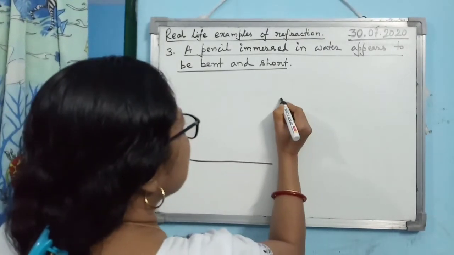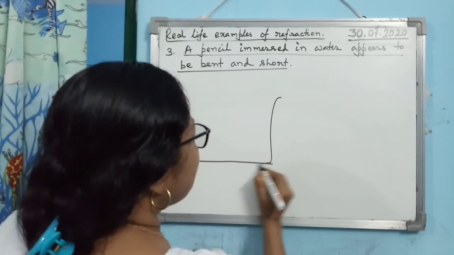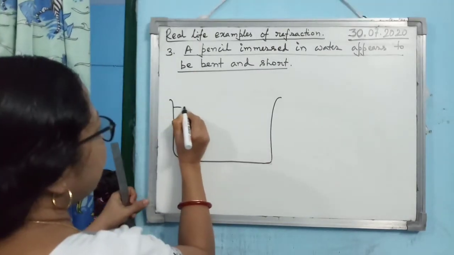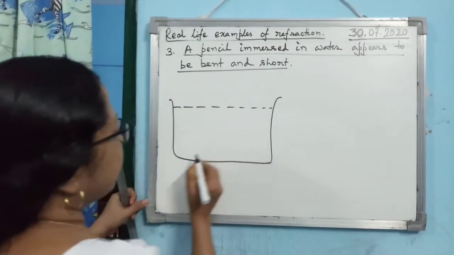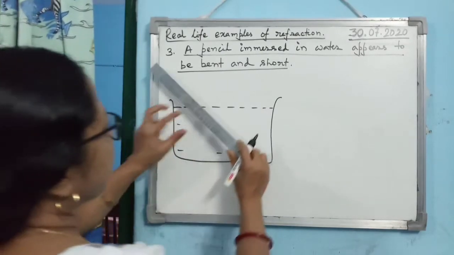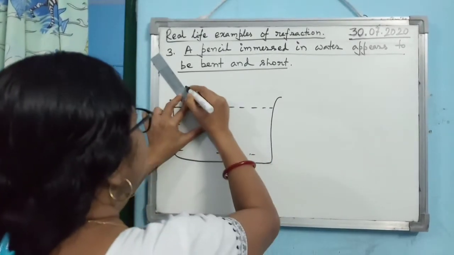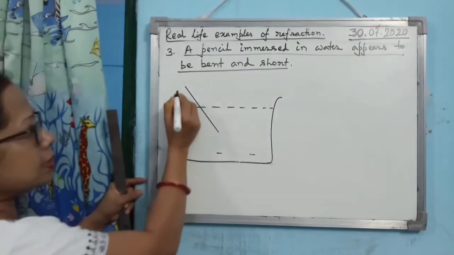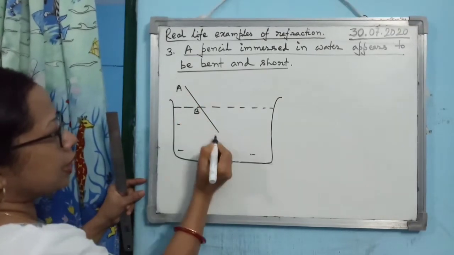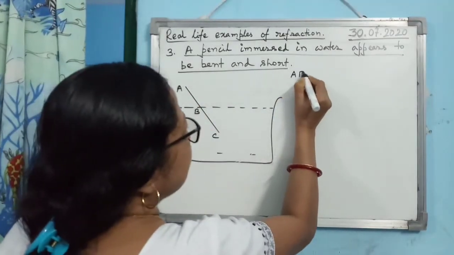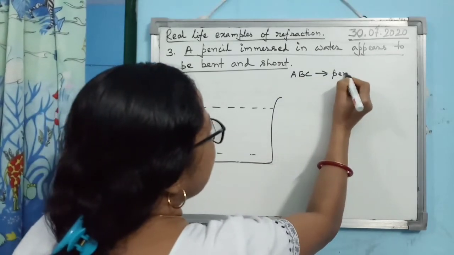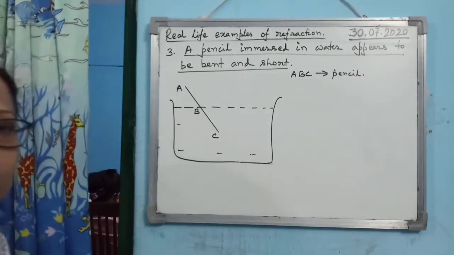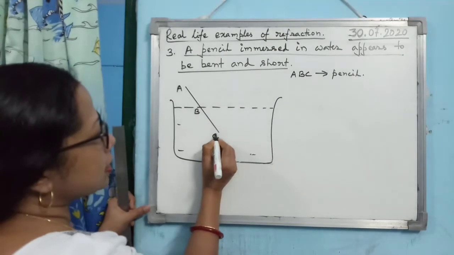The diagram is most important in this case, so please follow how I am drawing it. Suppose you have taken a container, and inside the container water is taken. Consider the pencil, which I am just representing by a straight line. I am not actually drawing a pencil. Suppose ABC is the pencil. Now how I am drawing the diagram is most important, so everyone please follow. Here is the point C.